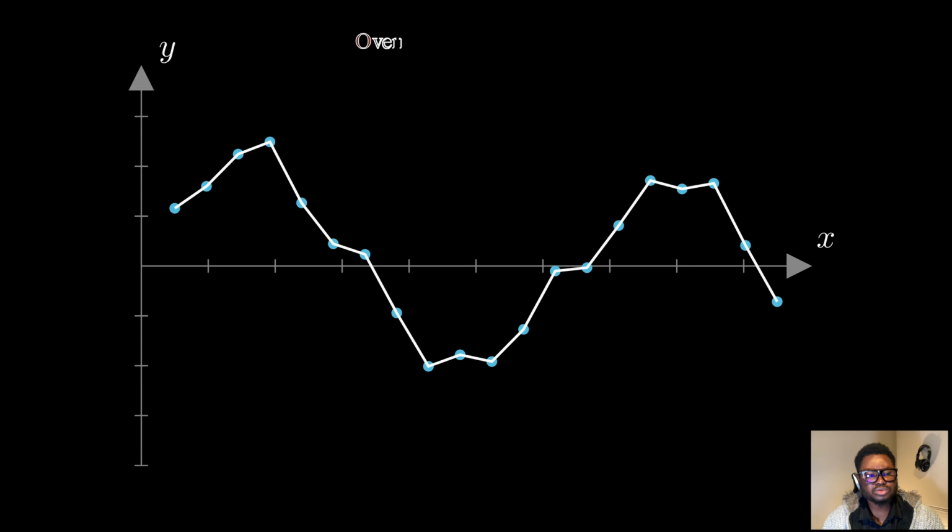Now, imagine we build a model that tries to fit every single training point perfectly. This is what we call overfitting. Look at this curve. It's incredibly complex, twisting and turning to hit every single data point exactly. Mathematically, this might be a polynomial of degree 20 or higher. It has zero training error, perfect accuracy on the data it has seen.